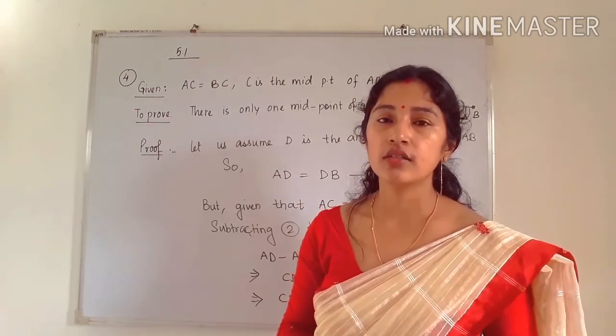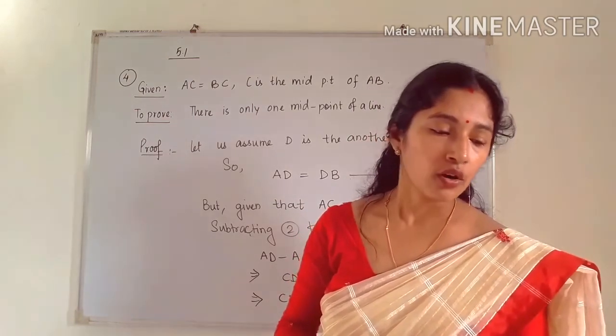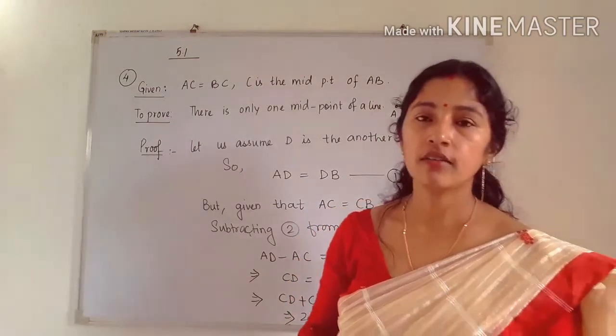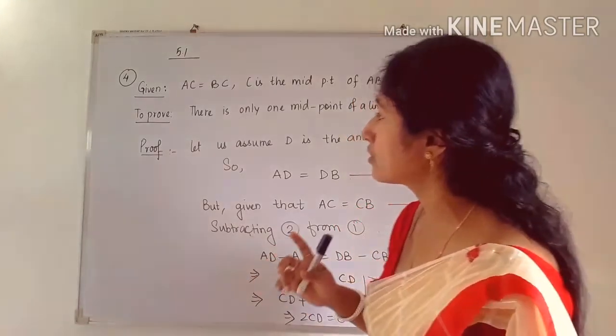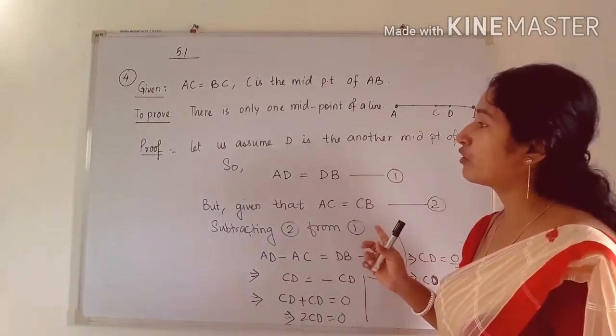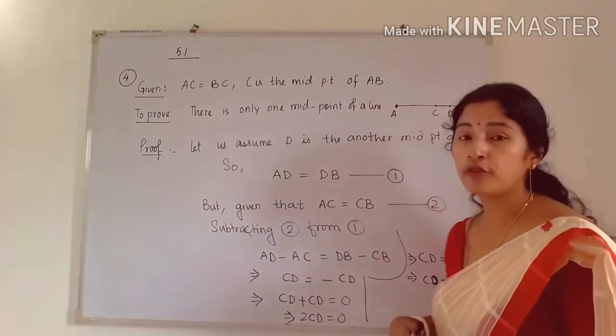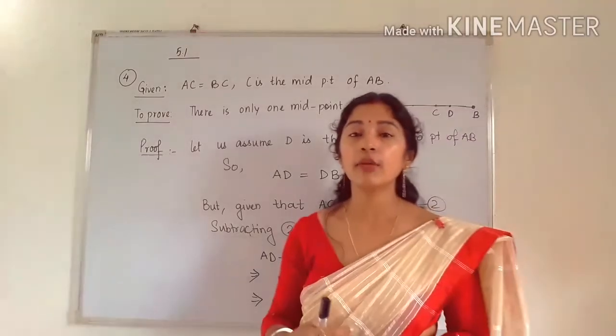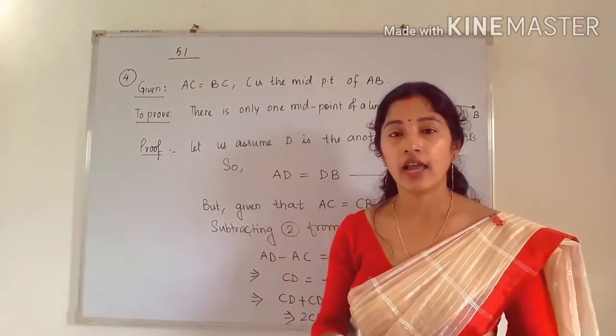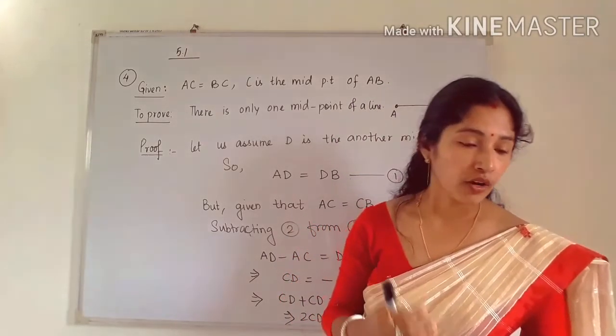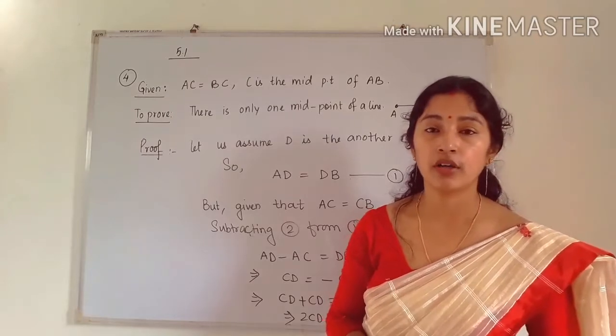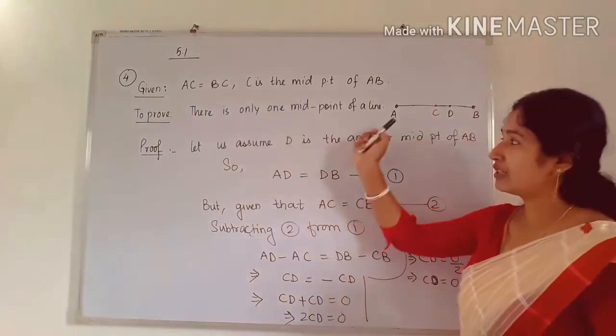So what is written? See, already in question 4 which was given, that will be given in this question also. AC is equal to BC. C is the midpoint of AB. But you have to prove that there is only one midpoint for a line. That means for a line segment there is only one midpoint. So that is the proof.